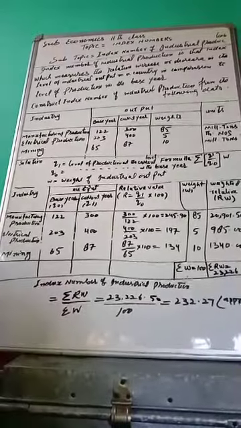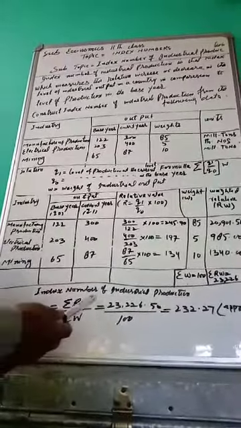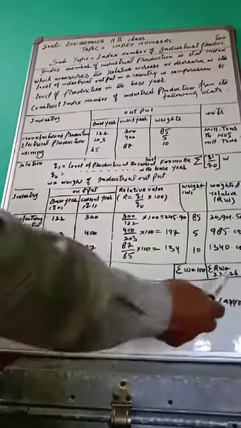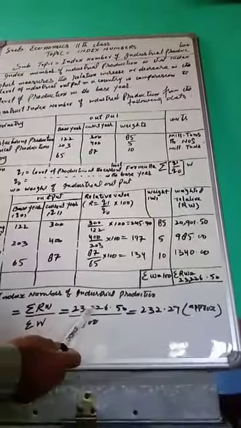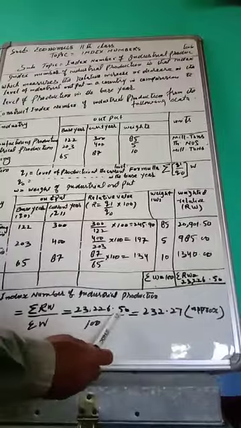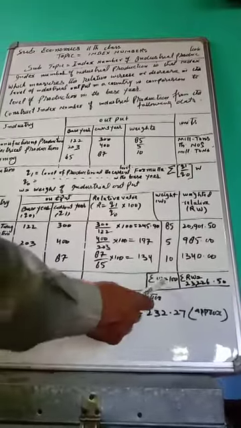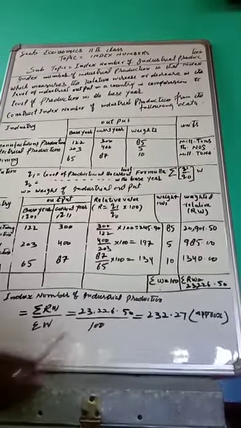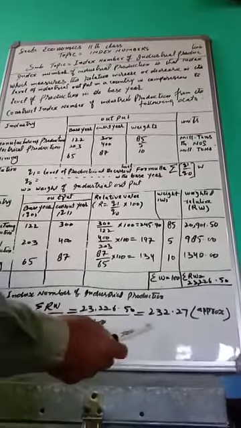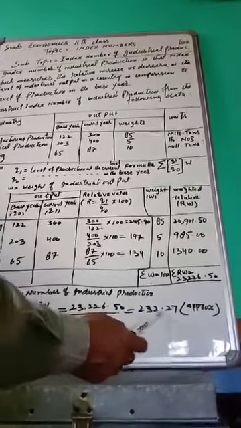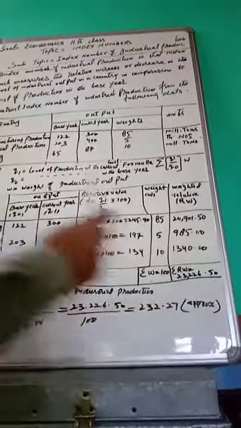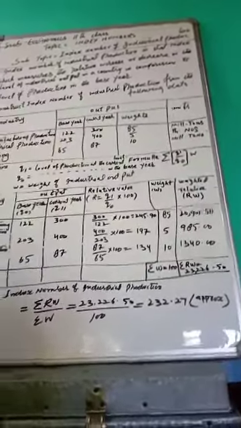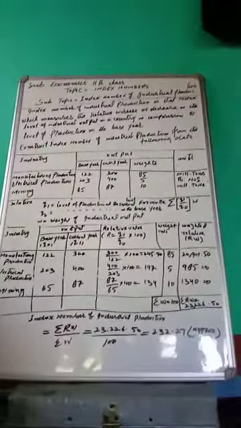Now the index number of industrial production is sigma RW divided by sigma W, that is 23,226.50 divided by 100, which is approximately 232.27.